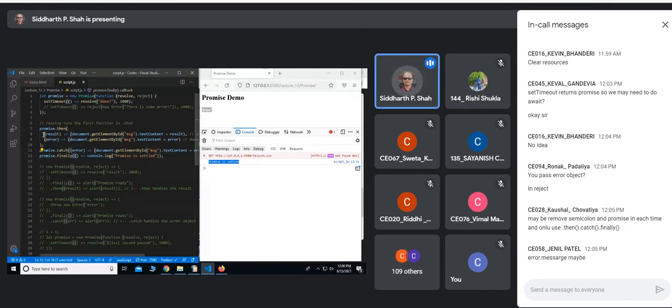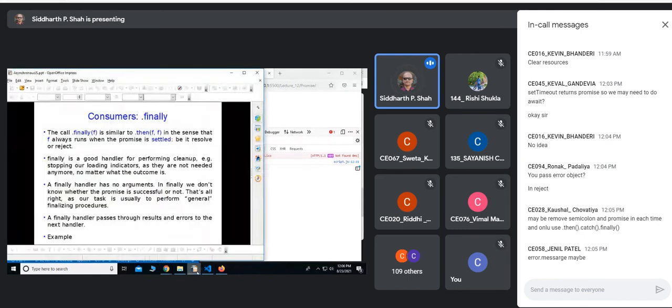Like in then, whatever function you pass takes one argument in the first function, one argument in the other function, right? Even in catch, the function that you pass takes one argument, that is the error argument, but that is not there in finally.